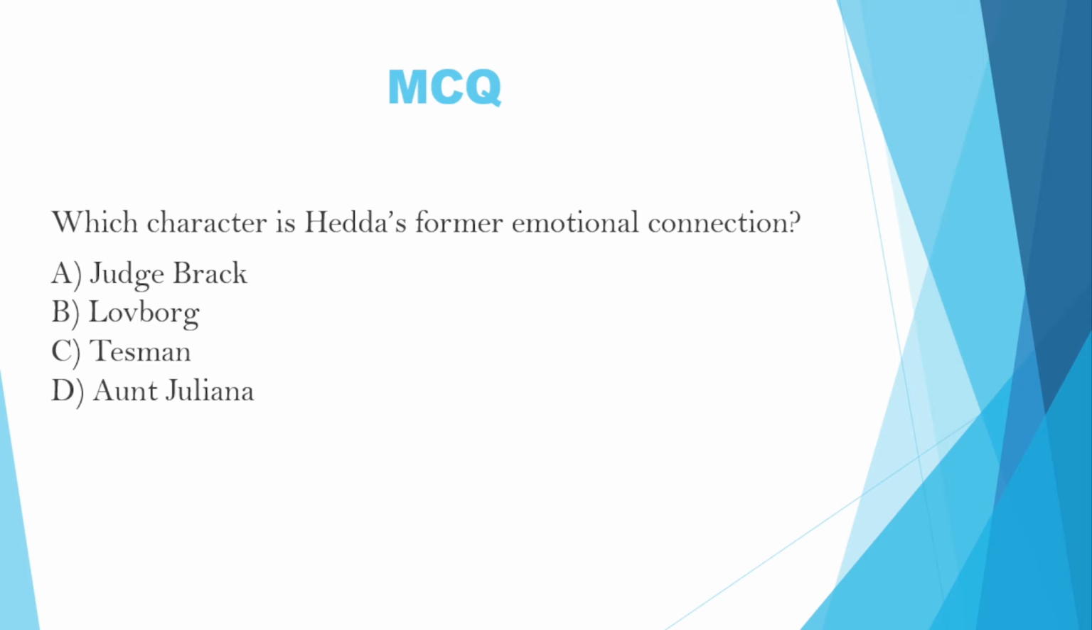Next question is, which character is Hedda's former emotional connection? Option A, Judge Brack. Option B, Lovborg. Option C, Tasman. Option D, Aunt Juliana. The correct answer is B, Lovborg.